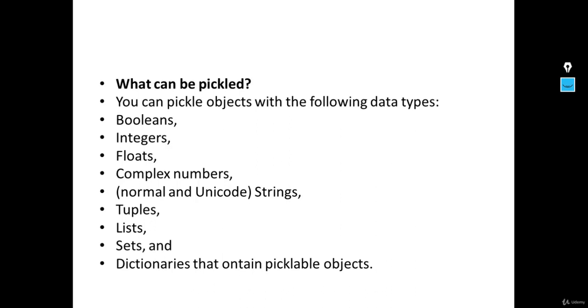So you can pickle objects with the following data types: boolean, integer, float, and tuple, list, and dictionary that contain pickleable objects. And it is really hard to pickle generators, lambdas, and closures, but we'll see that in the upcoming lectures.